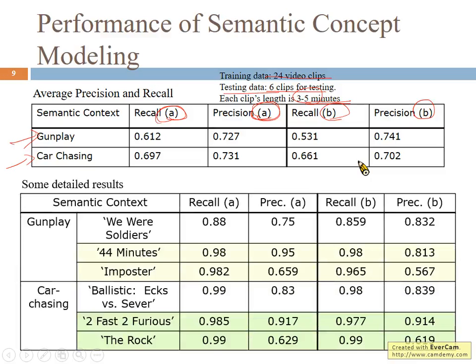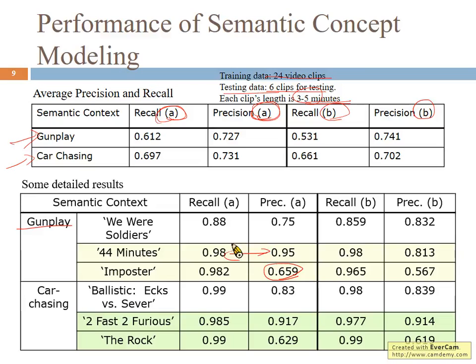Here are some detailed results. For the gunplay, we show some detailed results from the following movie clips, like We Were Soldiers, 44 minutes, and Imposter, and so on. For some video clips we have better performance, and for some video clips slightly worse performance.